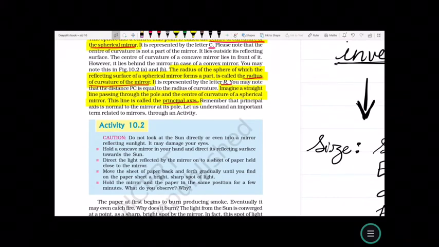Do not look at the sun directly or even into a mirror reflecting sunlight. That may damage your eyes. Hold the concave mirror in your hand and direct its reflecting surface towards the sun. Direct the light reflected by the mirror on a sheet of paper held close to the mirror. Move the sheet of paper back and forth gradually until you find on the paper a bright, sharp spot of light. Hold the mirror and the paper in the same position for a few minutes.